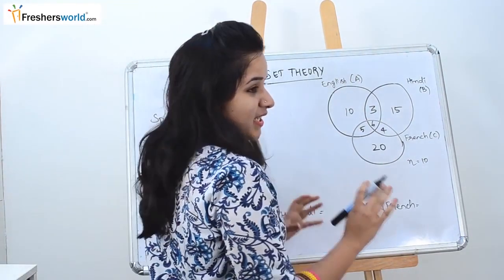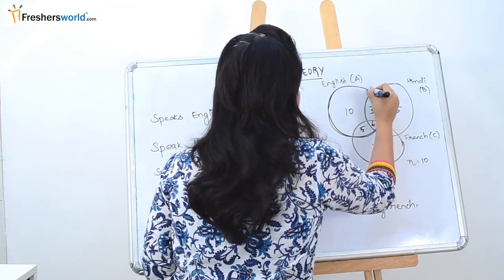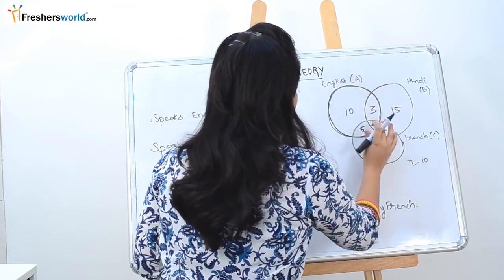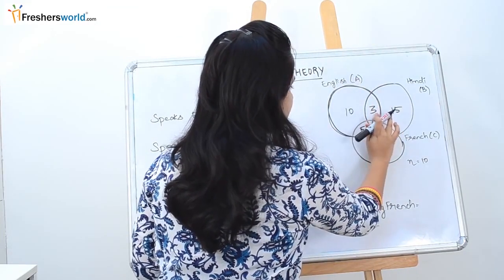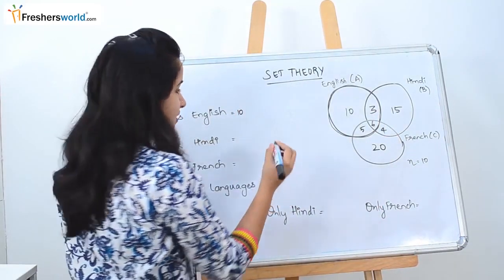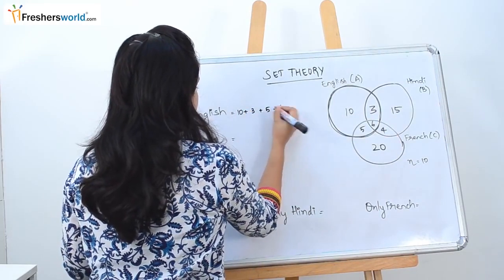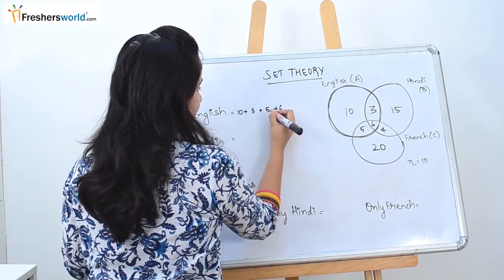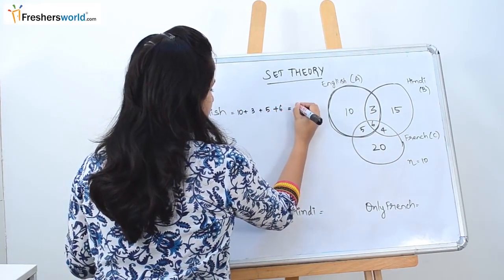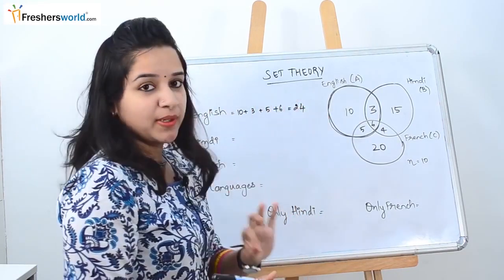If you see English, you can see that this whole circle comes under English. So we will take it as 10 plus 3 plus 6 plus 5. The people who are speaking English is nothing but 10 plus 3 plus 5 plus 6. So 10 plus 3 is 13, plus 5 is 18, plus 6 is 24. So the number of people speaking English is nothing but 24.